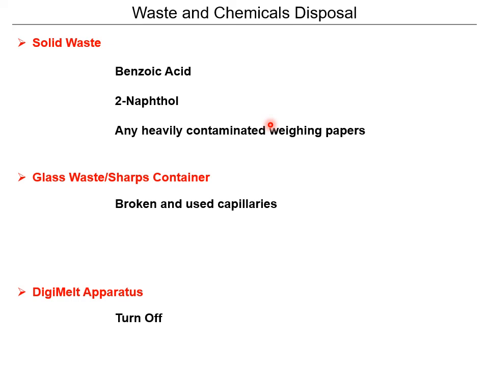So if you use it and somebody walks in and wants to use it but doesn't know if it was used for anything, it might mess up their own project, right? So we want to keep it clean always. And then the used capillaries, even if they're not broken, just drop them in the glass waste sharps container, and then make sure that the Digimelt apparatus is turned off.